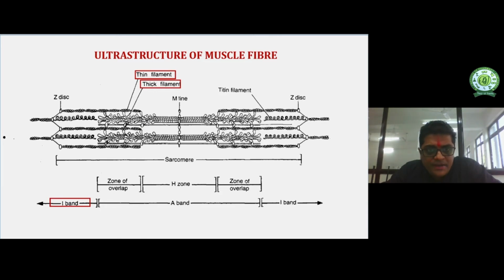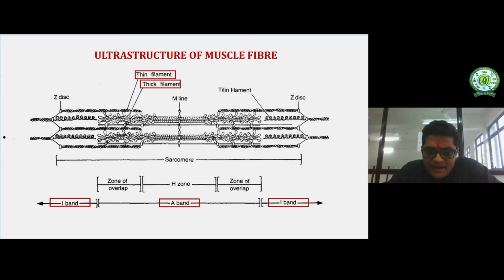The thin fiber is made up of actin protein and the thick fiber is made up of myosin protein. The I band is the light band; it possesses only thin filament, only actin protein, so it is known as the isotropic band.